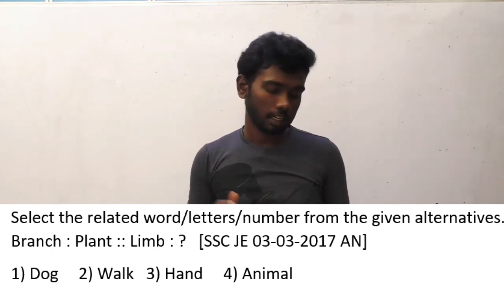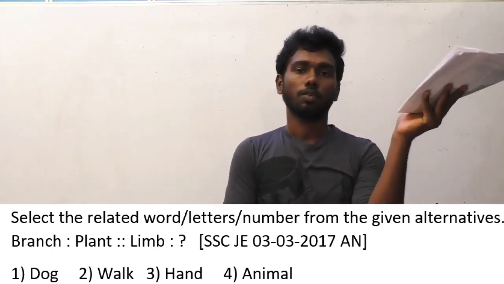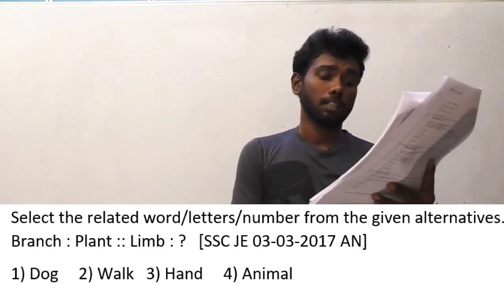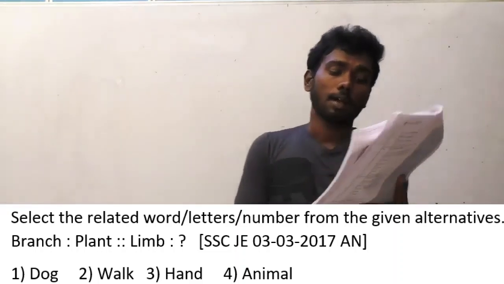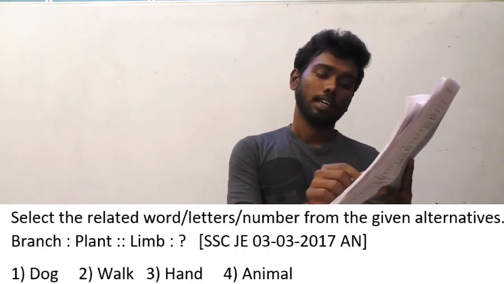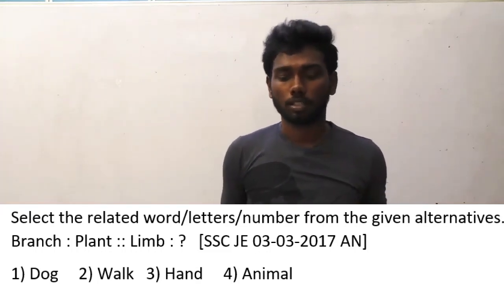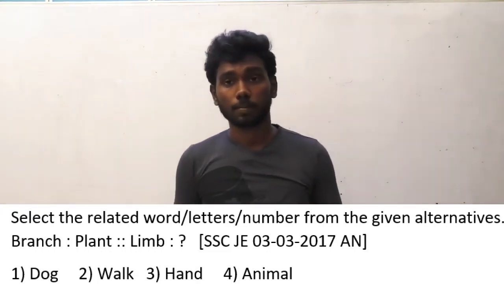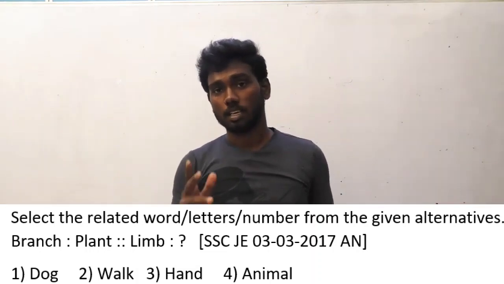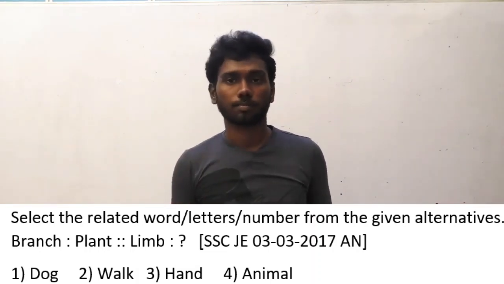You must not think that limb means it is a bone, so we might have hand as the option. And obviously most of the people think, branch is to plant, why can't we take limb is to dog? Because dogs also have limbs. Yeah, I will clear the doubt here.